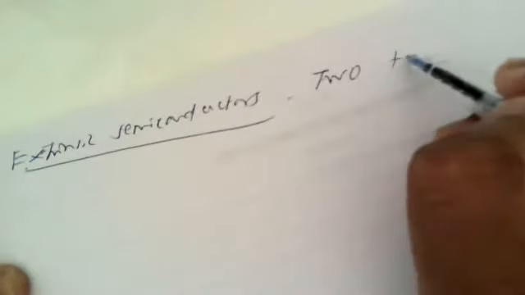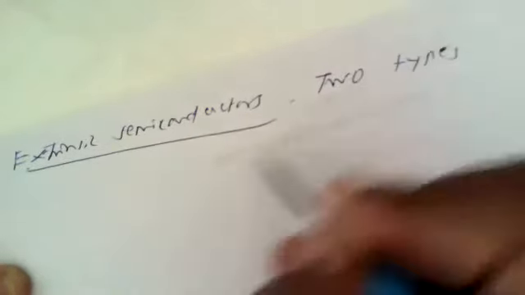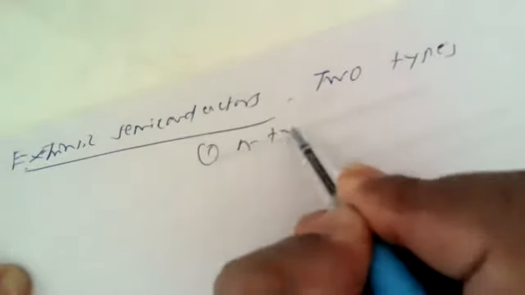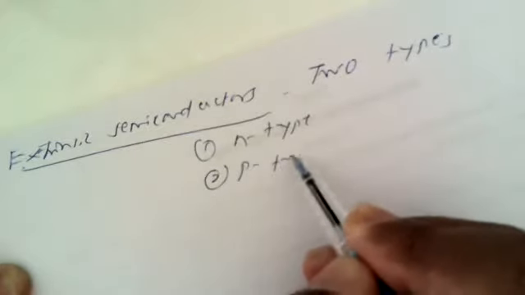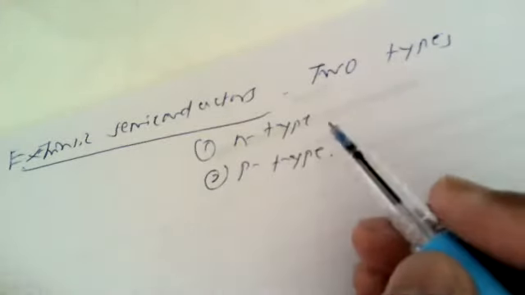These are of two types. One is known as the N-type extrinsic semiconductor, and the second type is known as the P-type semiconductor.